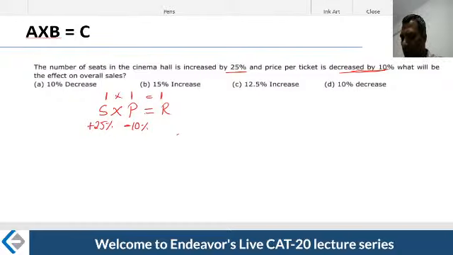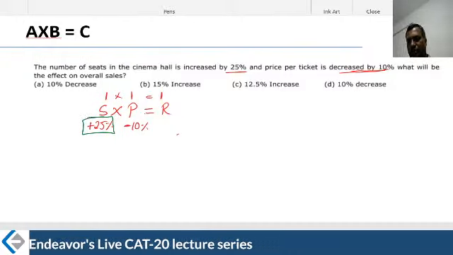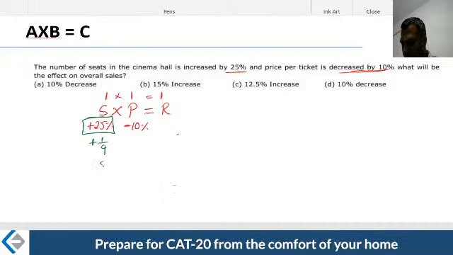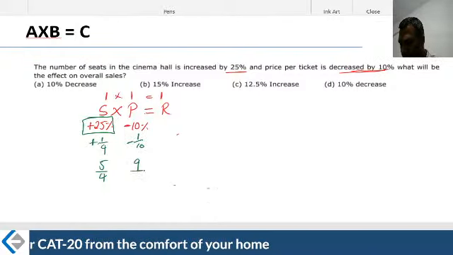What matters to you is, what is the increase in seats? Write the fraction here, guys. The fraction is nothing but 1 by 4. Therefore what is the multiplier? 5 by 4. You guys must be very comfortable by now. 10% is what? 1 by 10. Therefore what is the multiplier? 9 by 10.